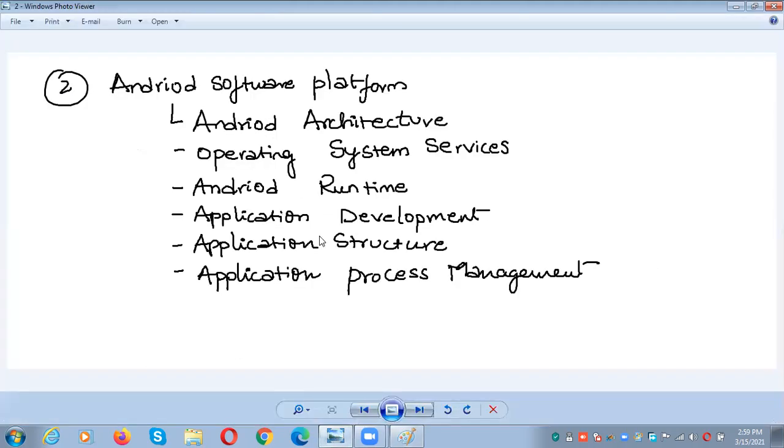So this is about application development, how we develop the application, and this is about how we run the application, the runtime environment. And the next concept we need to discuss is application structure.